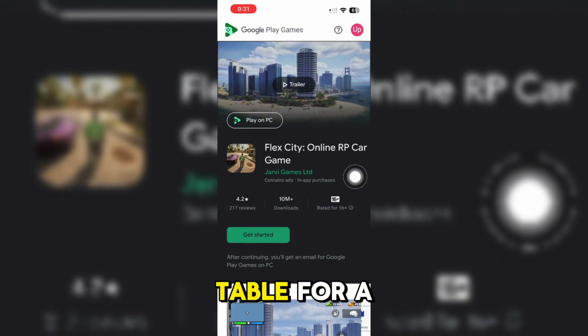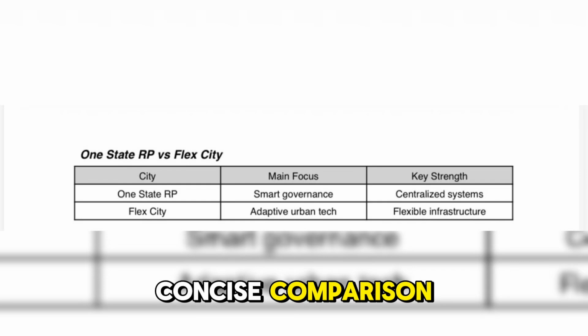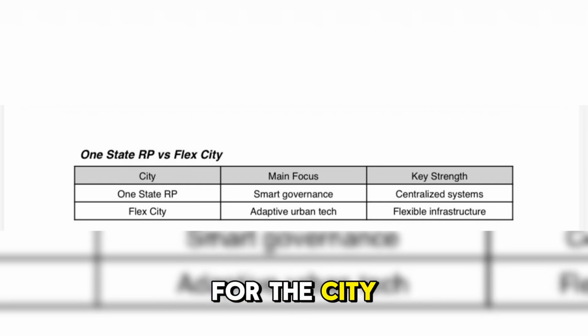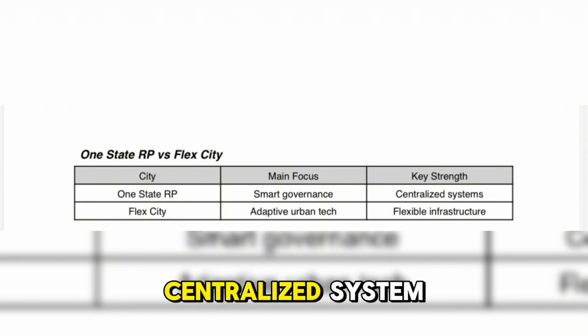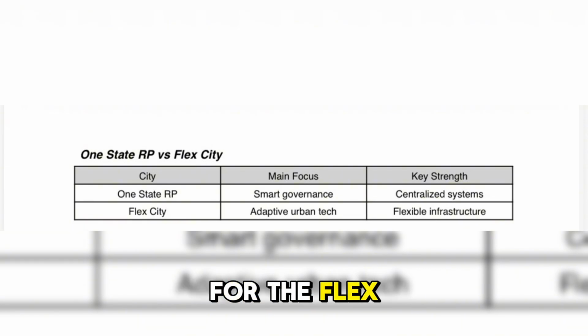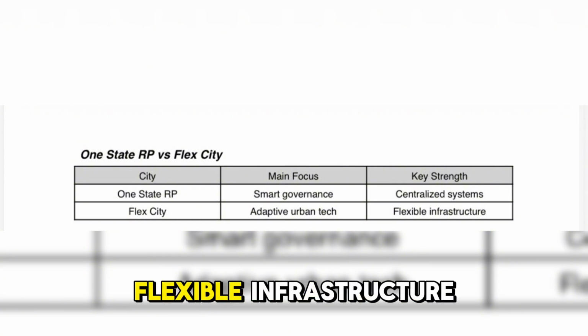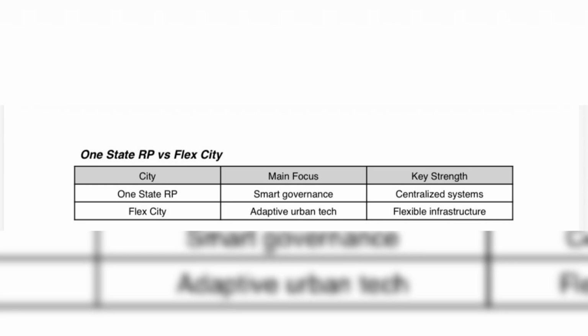Now here's a table for a concise comparison. For the city, One State RP is smart governance, and for the Kishanks, a decentralized system. For Flex City, the main focus is adaptive urban tech, while Kishank is flexible infrastructure. That only means that if you need more, you can go ahead and choose any of the two.